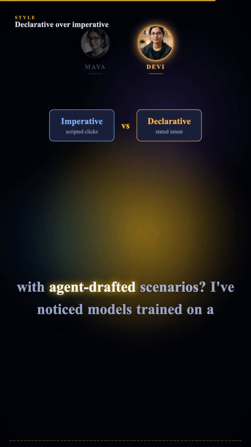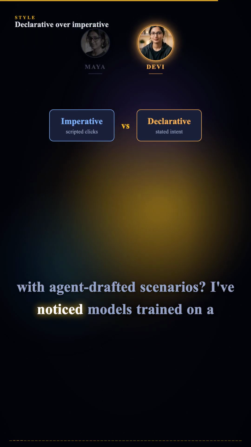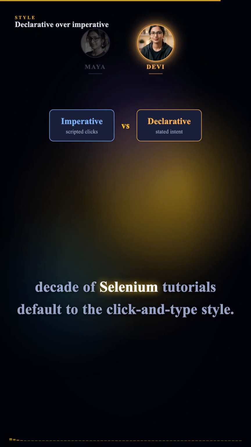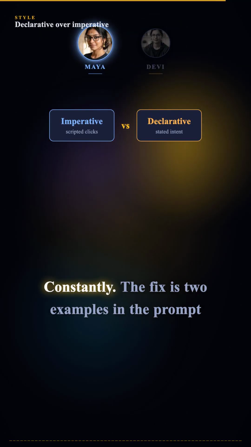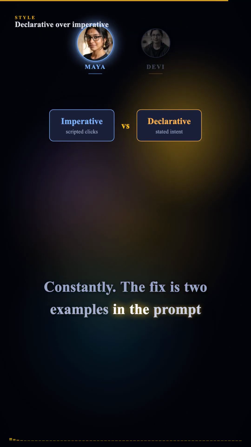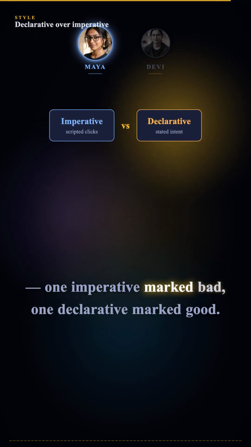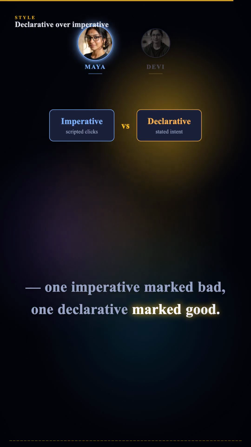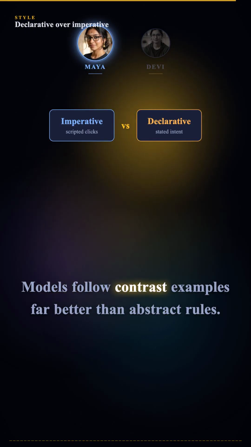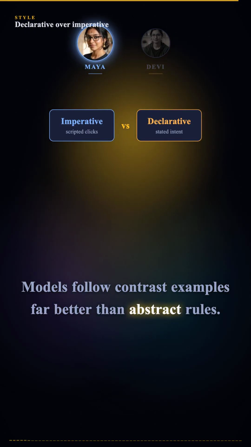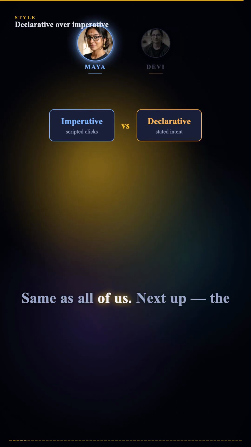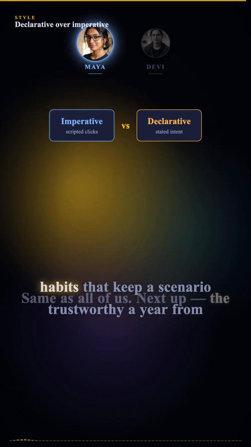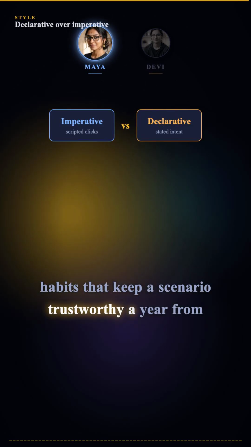And with agent drafted scenarios? I've noticed models trained on a decade of Selenium tutorials default to the click and type style. Constantly. The fix is two examples in the prompt. One imperative marked bad, one declarative marked good. Models follow contrast examples far better than abstract rules. Same as junior engineers then. Same as all of us. Next up, the habits that keep a scenario trustworthy a year from now.